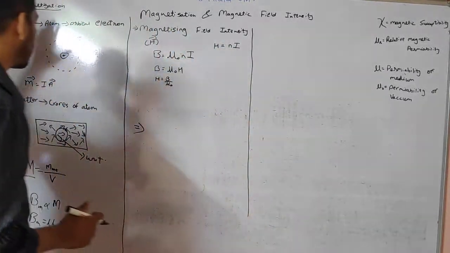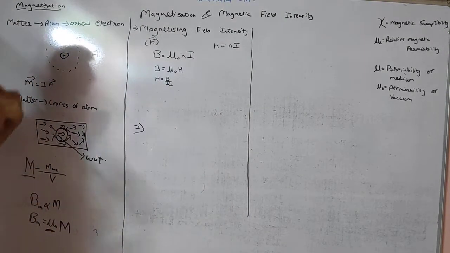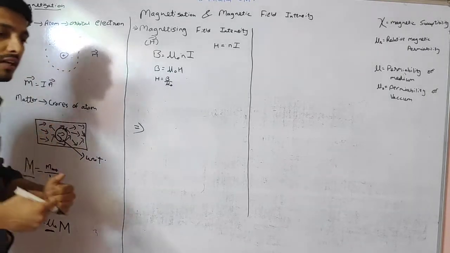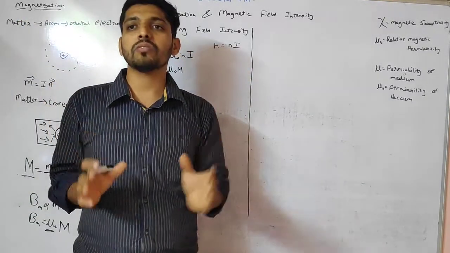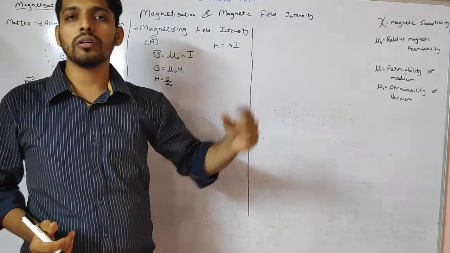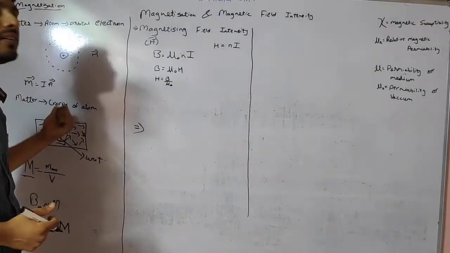This is nothing but the magnetization inside a conductor, or inside the material. Magnetization inside a material. If there is a material, what is the magnetization inside it? That is this. Suppose you have an iron rod, so magnetization inside it is this.